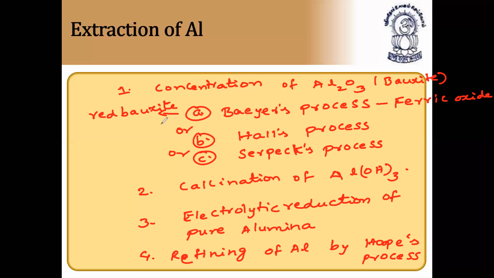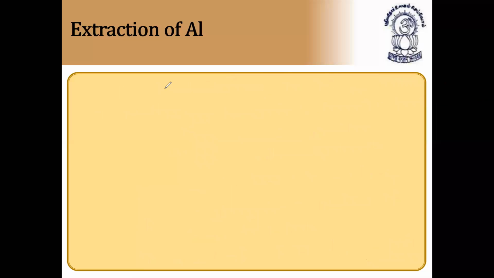And how to concentrate aluminum oxide by the Bayer process, that we are going to discuss now. In this process, to aluminum oxide we add sodium hydroxide. Then this forms sodium metaluminate and water. So I'll write the equation now. First process, the Bayer process I'm writing here. Please note it down.